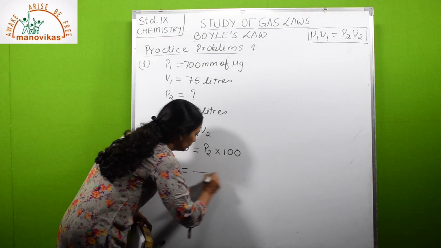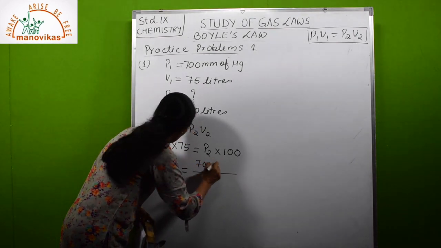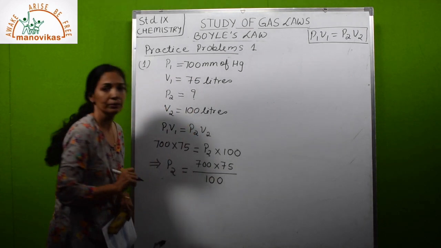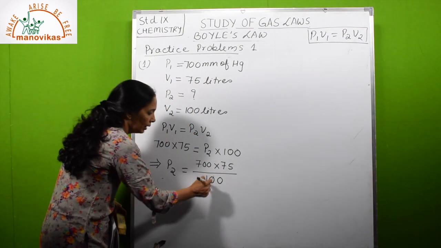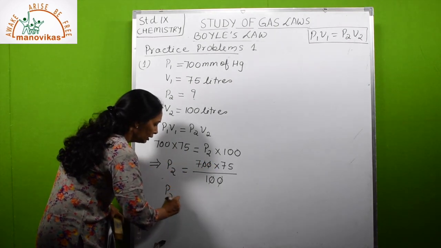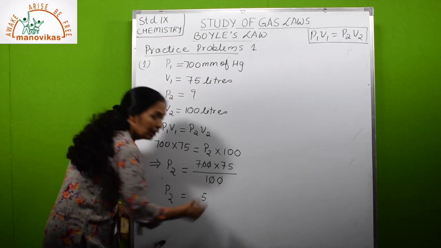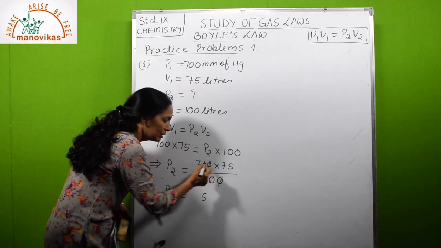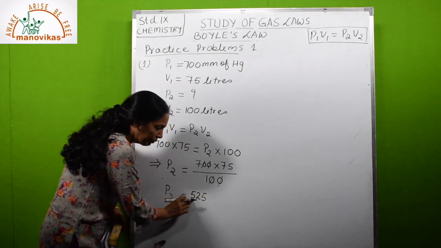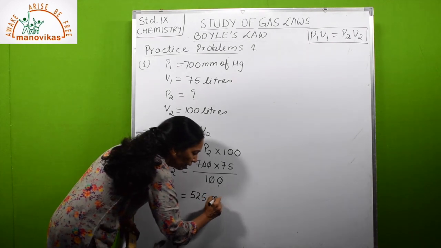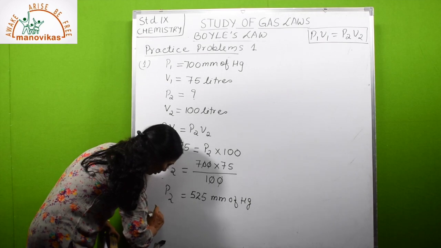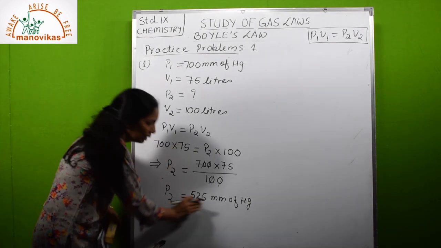So P2 is equal to 700 multiplied by 75 upon 100. Now cancel. So 75 multiplied by 7: 7 5s are 35, carry over 3, 7 7s are 49 and 3 is 52. P2 is 525 mm of Hg. Then you write below the answer: the final pressure is so and so.